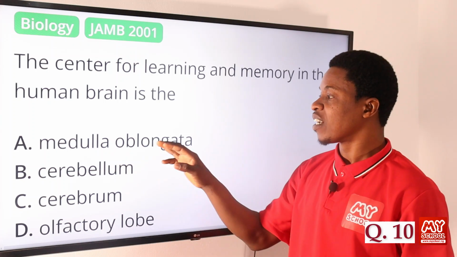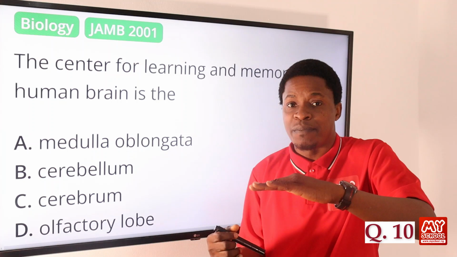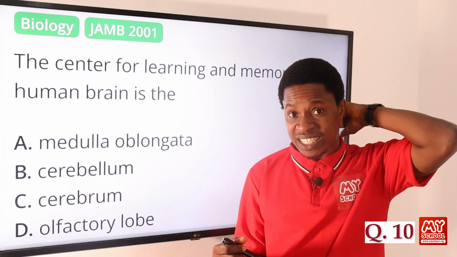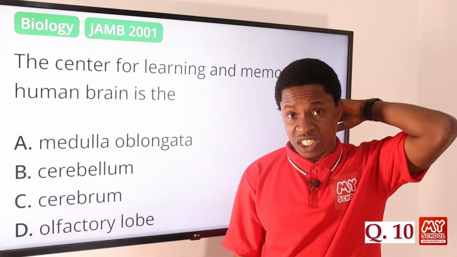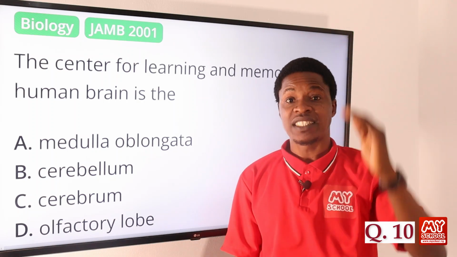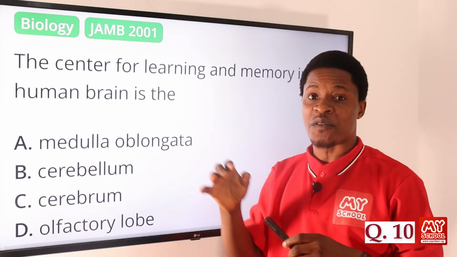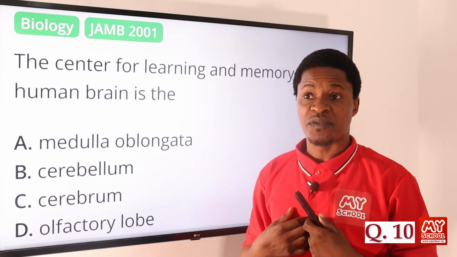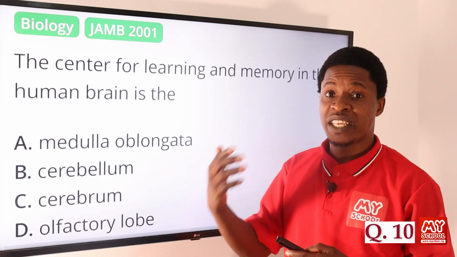Now medulla oblongata, usually where is it found? It is found in the brain, but at the base, the bottom part of the brain, where it connects to the spinal cord. It is the medulla oblongata that connects the spinal cord to the other parts of the brain. Because of that, it is responsible for heartbeat and blood pressure. That is what the medulla oblongata does.